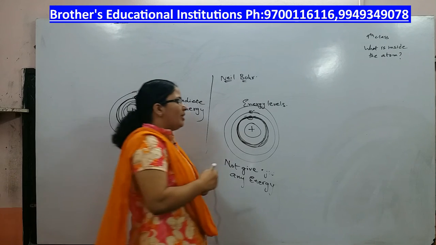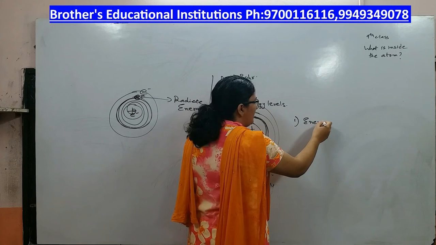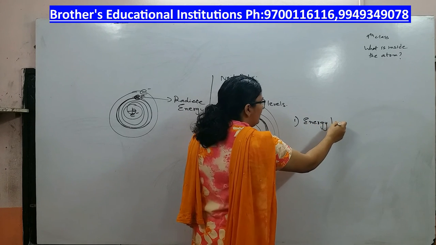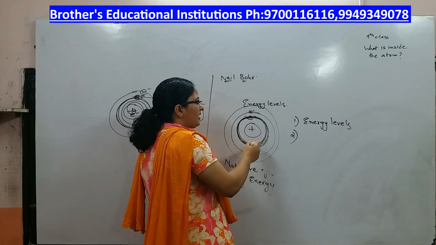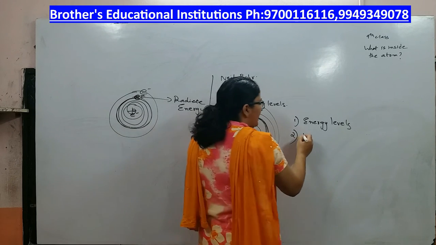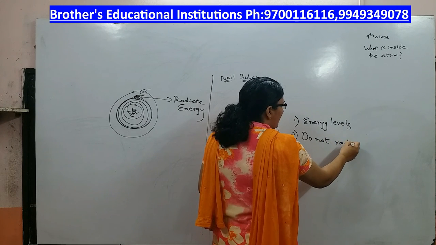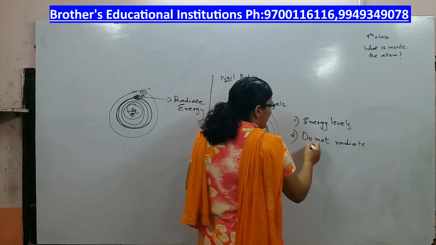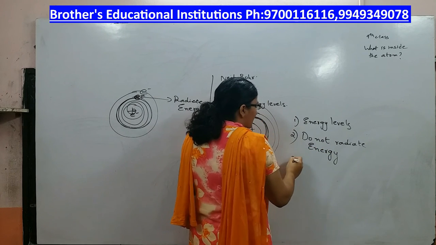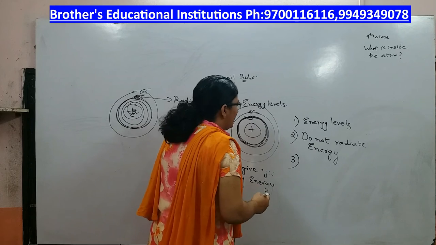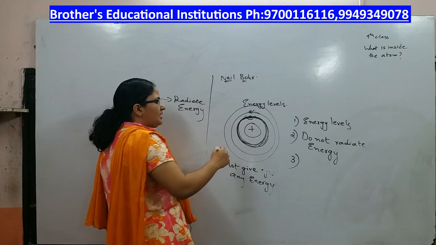The first point he said was that electrons revolve around the nucleus in energy levels. The second point was that whenever they are moving in these energy levels, they do not radiate energy. The third thing he said was that he gave a particular number for these orbits.